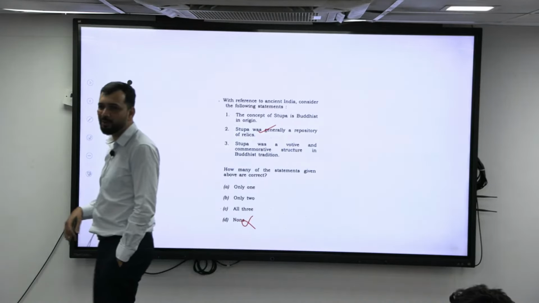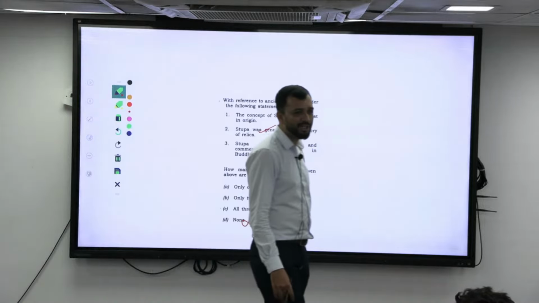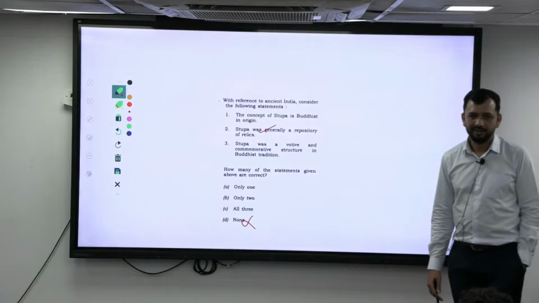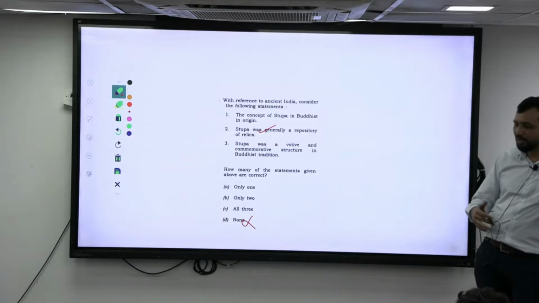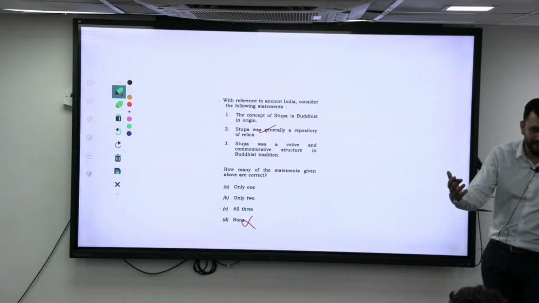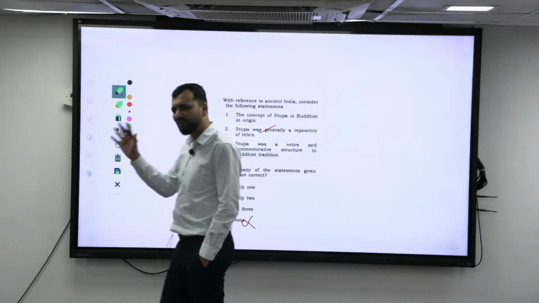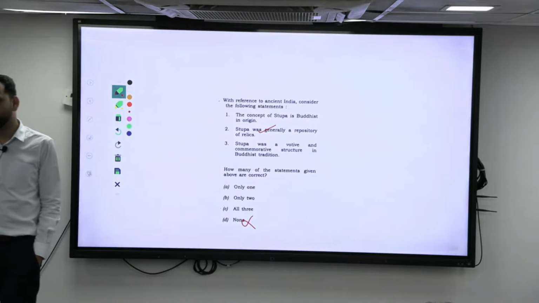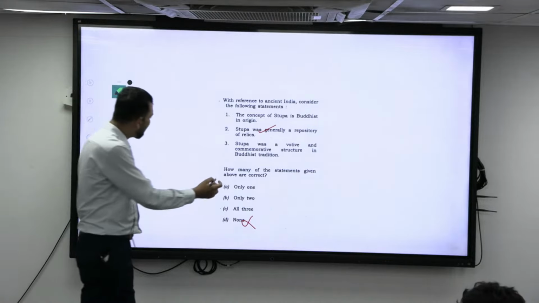What is votive and commemorative? Commemorative means symbolic. It will give you advice on what is to be done, what is dharma, like that basically. So same with the votive. So it is generally votive also, commemorative also, because Buddhist ideas have been propagated through it. So it is commemorative also. So that is also correct.